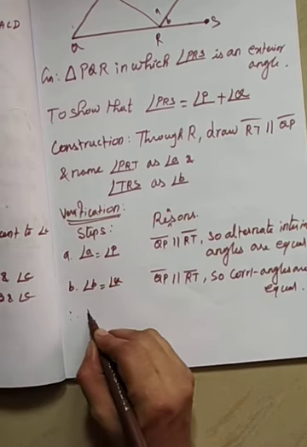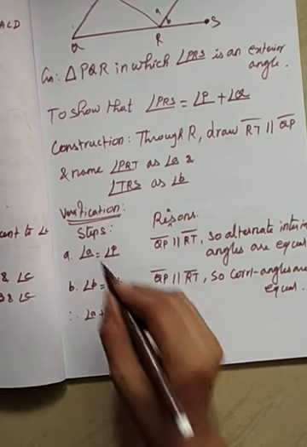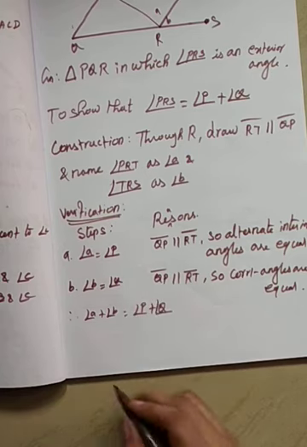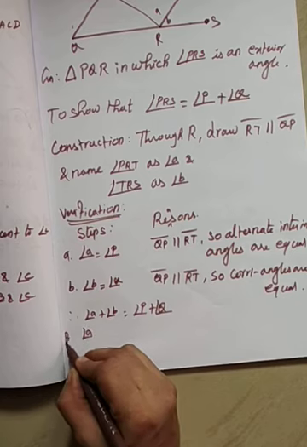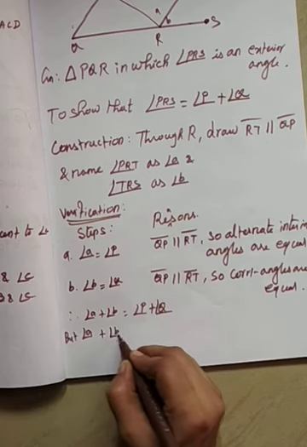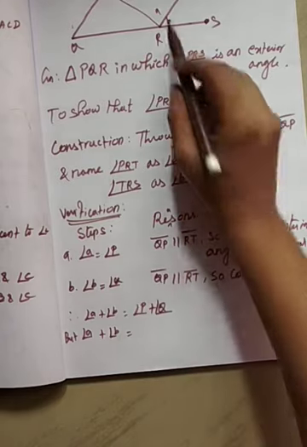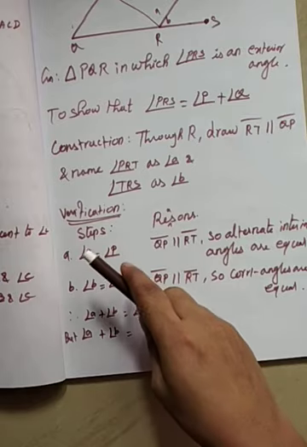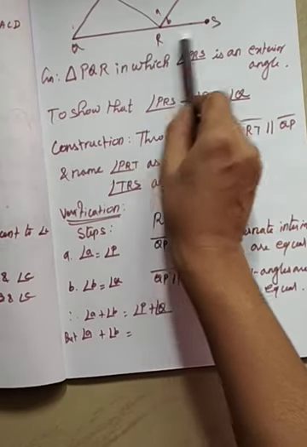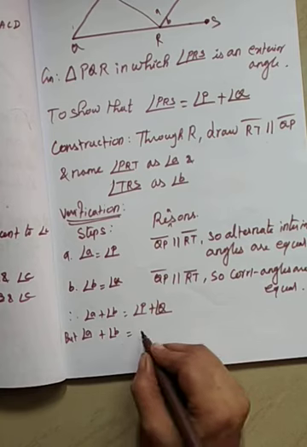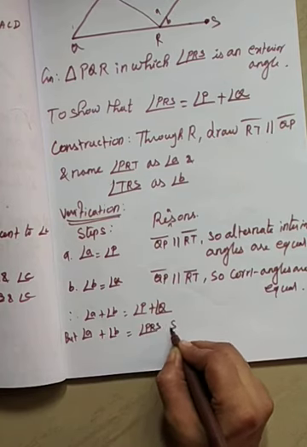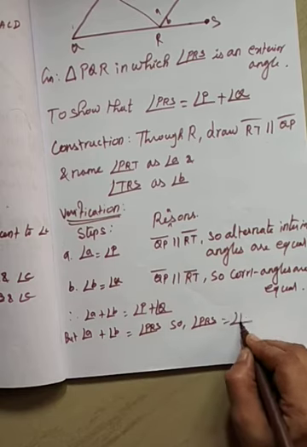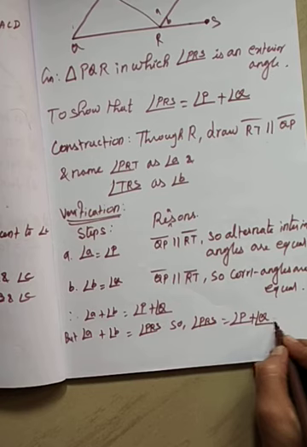So therefore, angle A plus angle B equals angle P plus angle Q. But angle A plus angle B is nothing but angle PRS. So angle PRS is nothing but angle P plus angle Q.